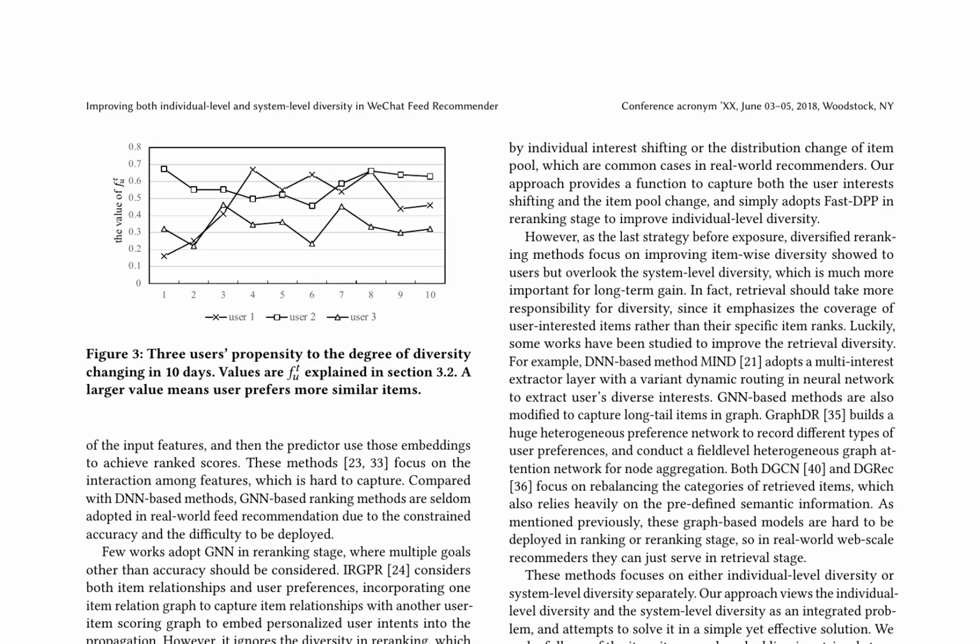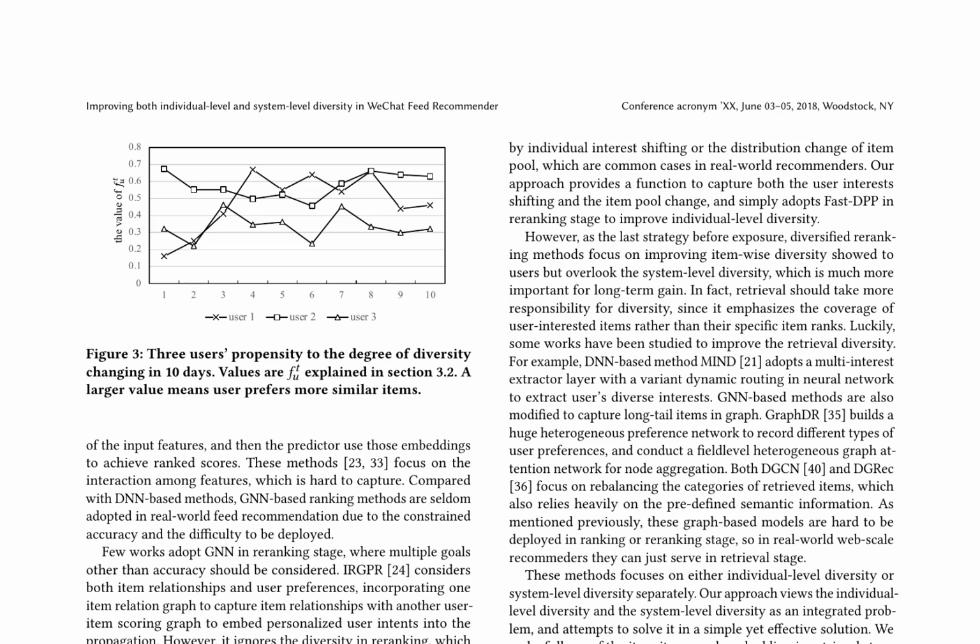The paper highlights the significance of both individual-level and system-level diversity in recommendation systems, focusing on enhancing these aspects through the use of graph neural networks, GNNs, and diversified reranking techniques. Most current methods concentrate on either individual-level or system-level diversity separately, but this approach integrates both levels into a single solution. In the retrieval stage, GNN-based models, specifically GraphSage, are employed to generate item embeddings for unseen nodes efficiently.